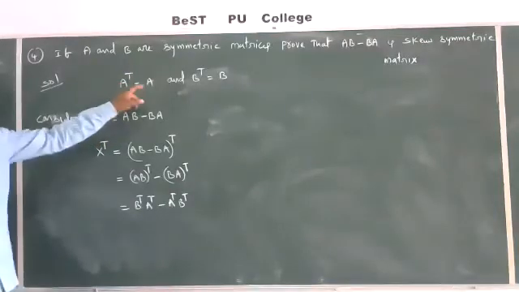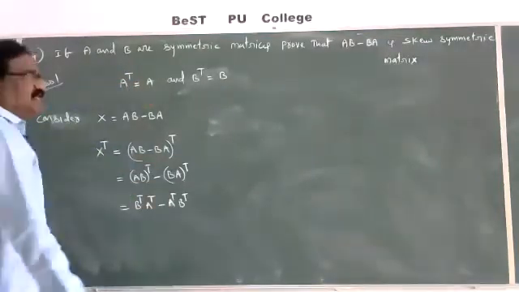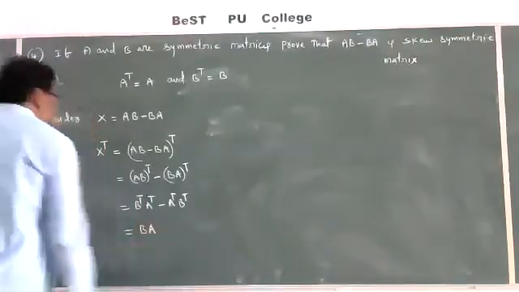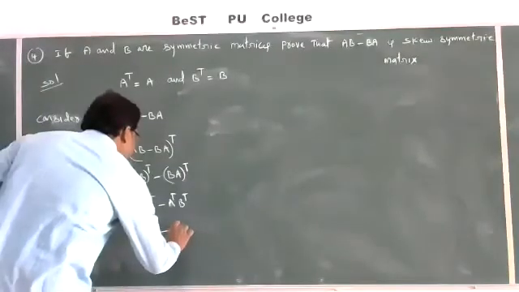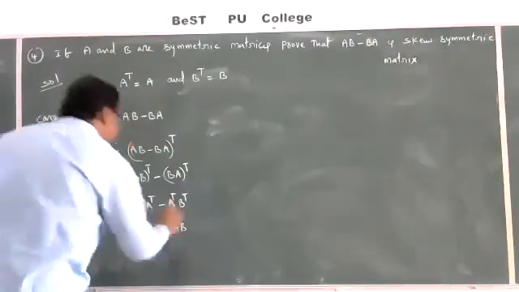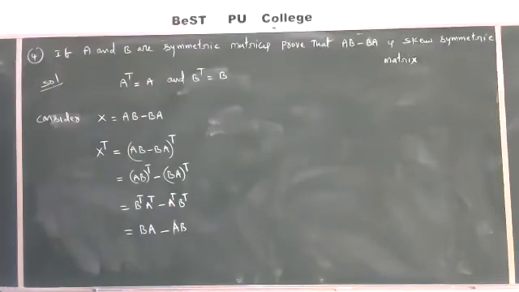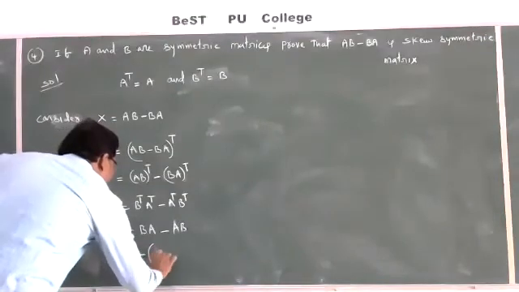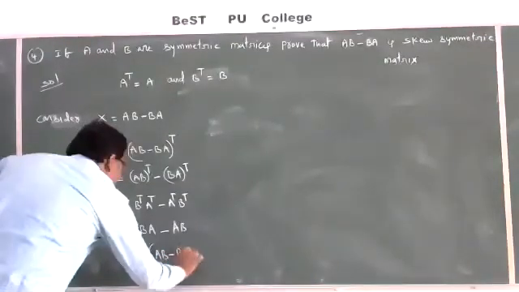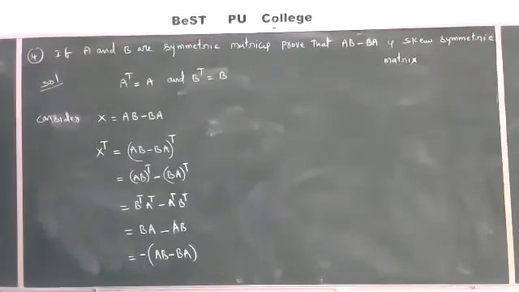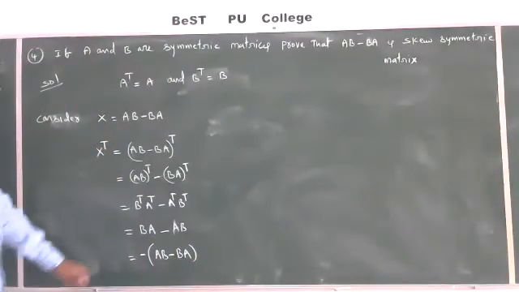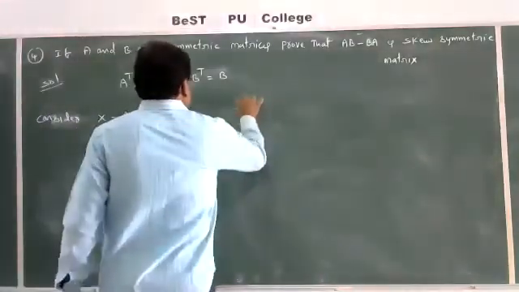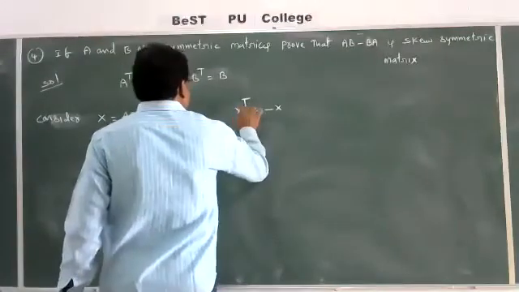Already here given A transpose is equal to A and B transpose is equal to B. Then substitute. B transpose is B, A transpose is A, BA minus AB. You take minus here, minus of AB minus BA. What is AB minus BA? X. That is X transpose is equal to minus X.